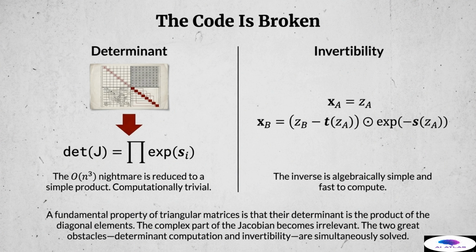It is computationally trivial. On the right, we address invertibility. Because the forward transformation is an affine operation, it is easily reversible through simple algebra. To recover the original data point x sub b, we simply undo the translation and then undo the scaling, using the inverse exponential scale, which results in the formula shown. The key here is that the parameters s and t are derived only from z sub a, which is equal to x sub a. This means the inverse is algebraically simple and incredibly fast to compute. The two greatest obstacles of generative modeling are solved in a single stroke.